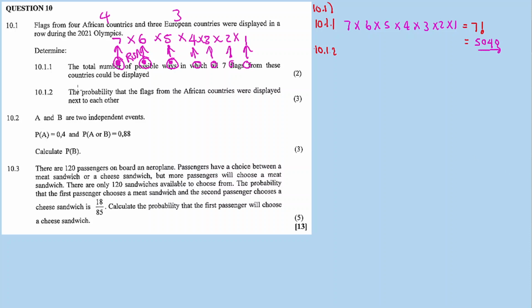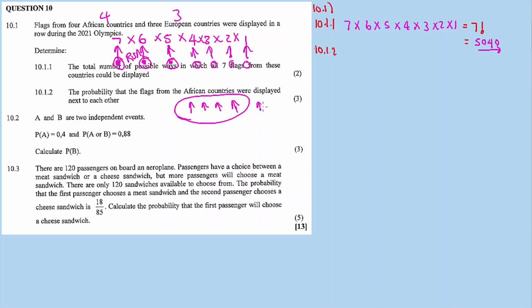10.1.2, the probability that the flags from the African countries were displayed next to each other. Look, we have the African flags: 1, 2, 3, 4. These flags must be placed next to each other.